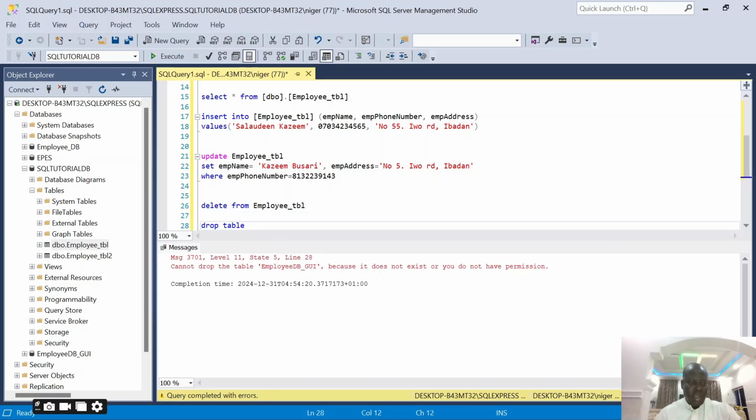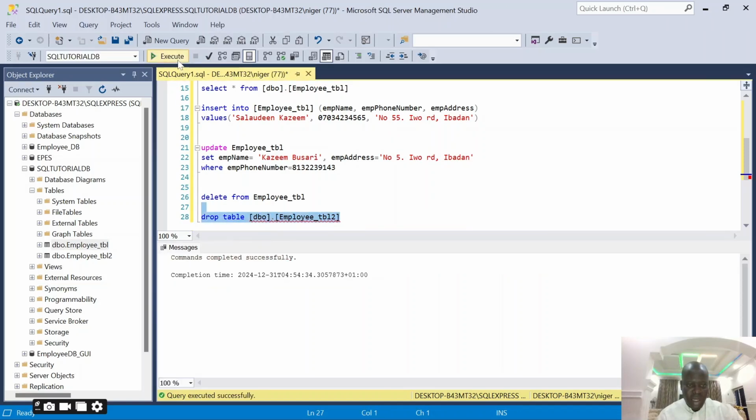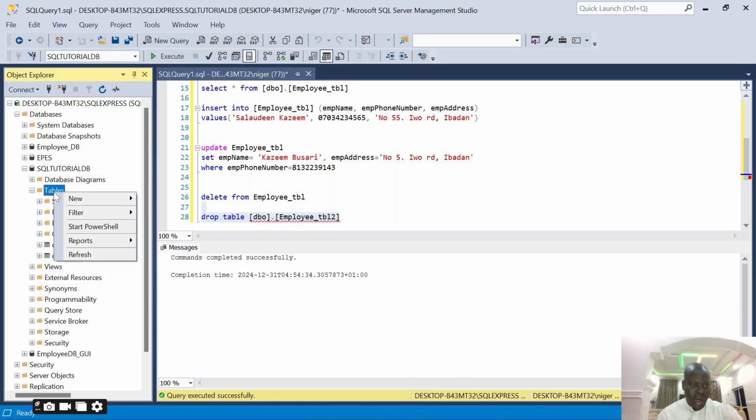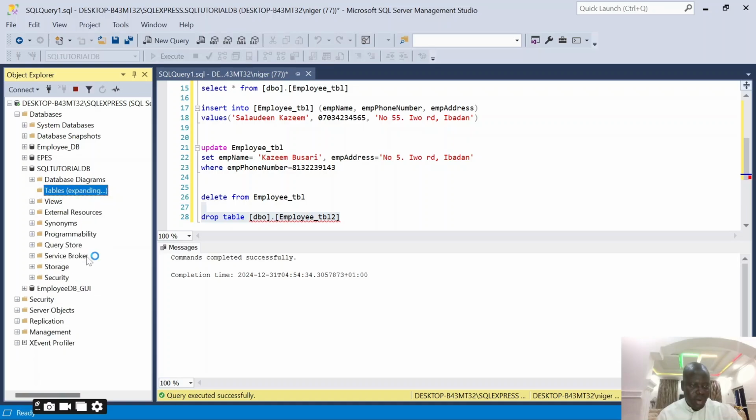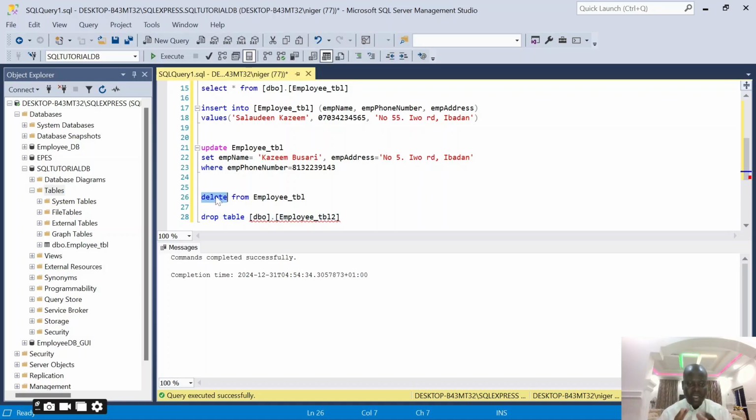So let me select the table. It is drop employee DB, this one. I want to drop this table. Once I say drop, you can see the command completed successfully. So once I come back to this table and refresh, I'm not going to see the table, because it has been deleted. So the structure and the content will be deleted if you use drop. But if you use delete, it only affects the content. That's the difference, that's the message I'm trying to pass across. And then you can also use it to drop a database. I've dropped the table for you.